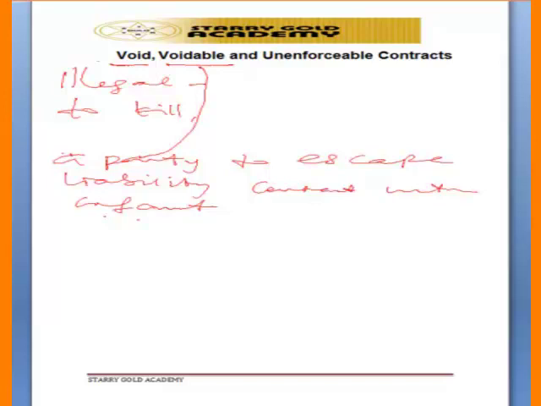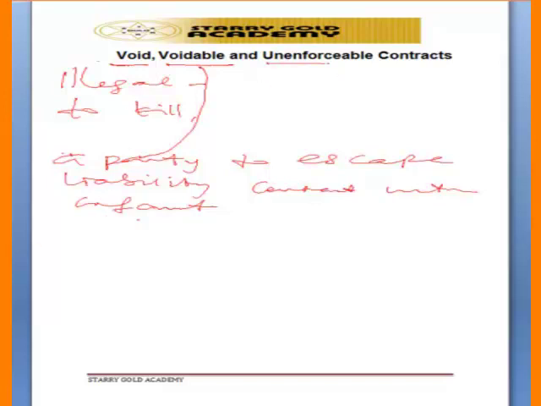And a contract with an insane person is the same thing. The insane person may get to court, refuse to fulfill his promise, and tell the court that at the time he was entering into the contract he was insane. Even a drunken person can also escape liability. So that's what we call voidable contract.